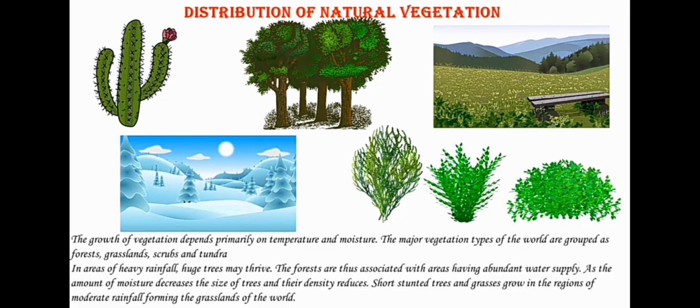Distribution of natural vegetation. Actually, this distribution mainly depends upon temperature and moisture. How much rainfall, whether we are having heavy rainfall, we depend on that. Natural vegetation depends primarily on temperature and moisture, whether the forest is placed, or grassland, or shrubs, or herbs, whatever it is. It completely depends upon temperature and moisture for its growth.